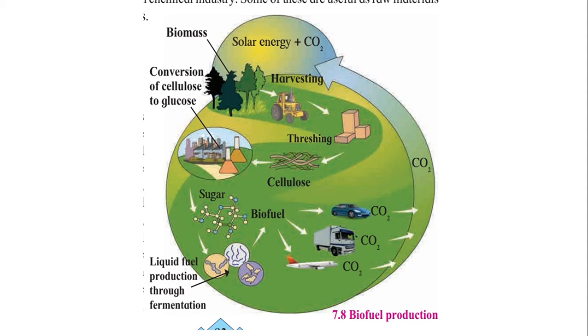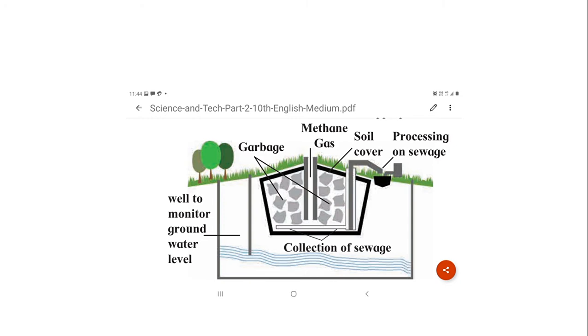Then microbial pollution control. Let us see the role of microbes in environment. How microbes can be used for pollution control. Microbes are used for disposal of solid waste through biogas plant and compost production. Then about urban waste.